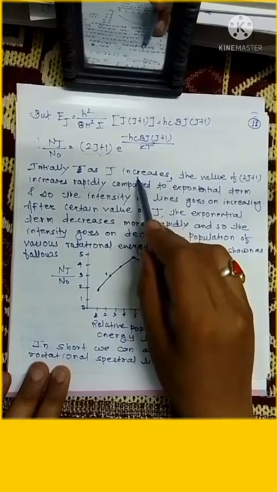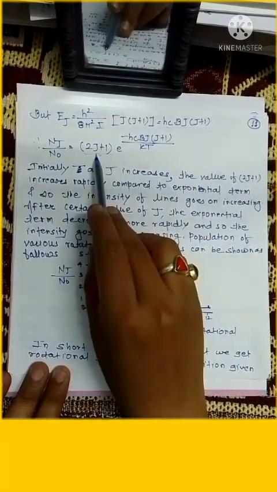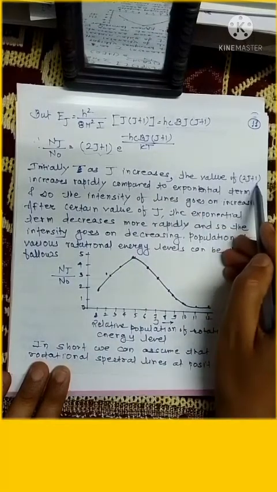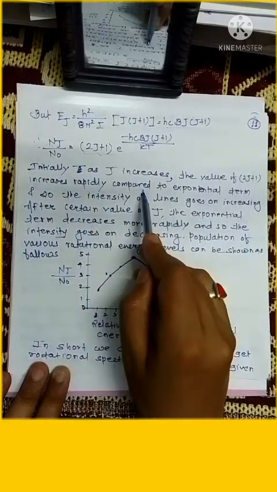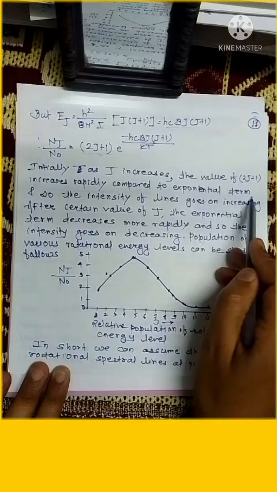Initially, as the J value increases, the value of twice J plus 1 increases rapidly compared to the exponential term, so the intensity of the line goes on increasing.